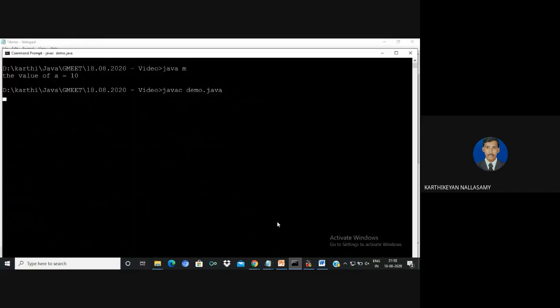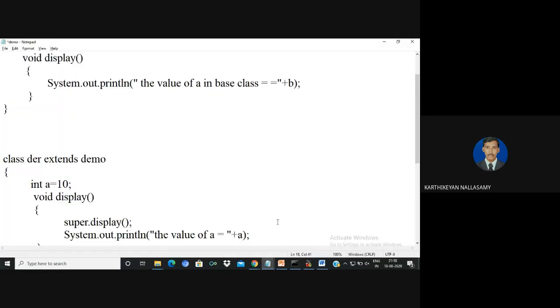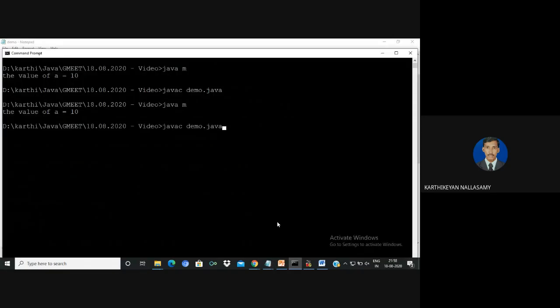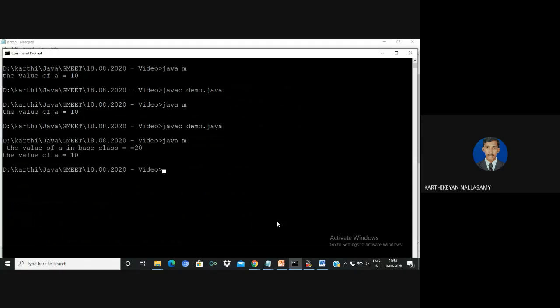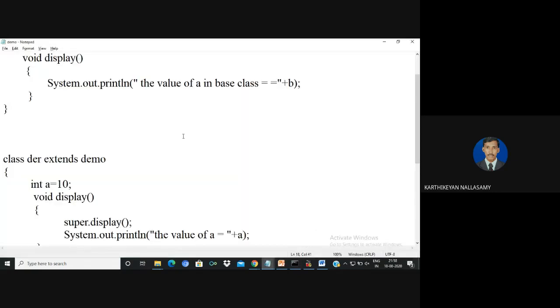Now we have to test it. There is no error. I'm going to run this. Sorry, I didn't save this program. Now you can compile, then I'm going to run it. It will execute the method in the base class as well as the derived class. So if function overriding exists and you want to call your base class method from the derived class, we can use the super keyword.